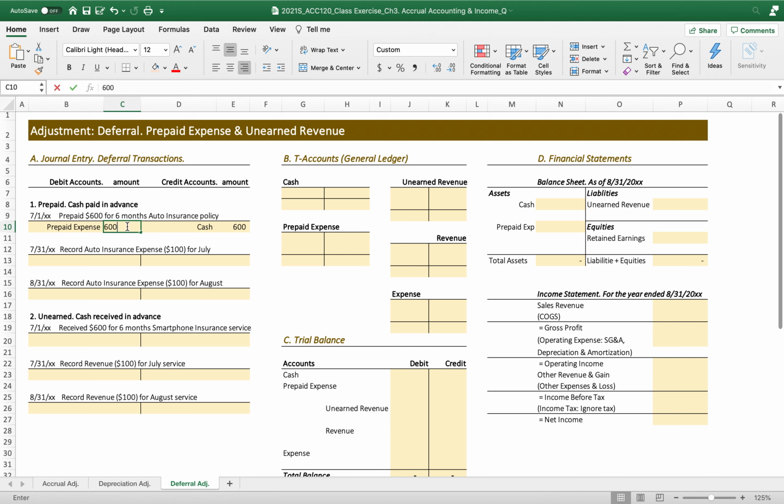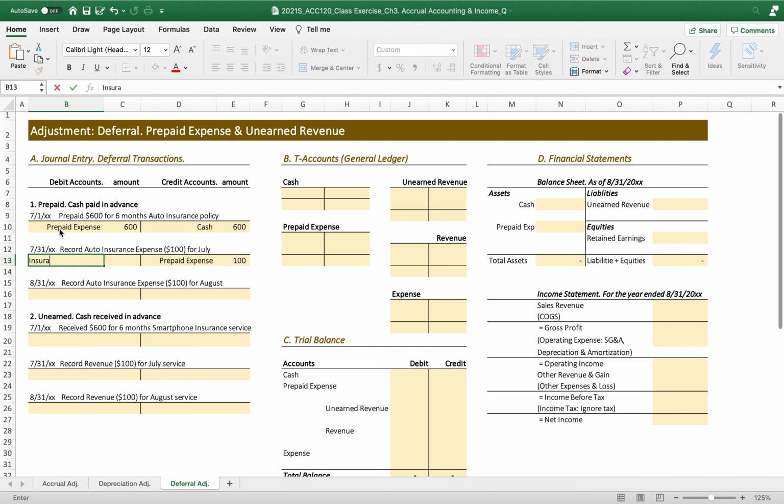Okay, so 600. Like this, 1 month later, record auto insurance expense $100, because this 600 prepaid insurance is now provided by 1 month's service. So let's remove this prepaid expense by 100 for the insurance service used for July. When the company uses the service, the facilities or the product, it should be recognized as expense.